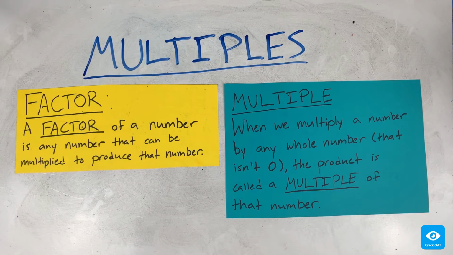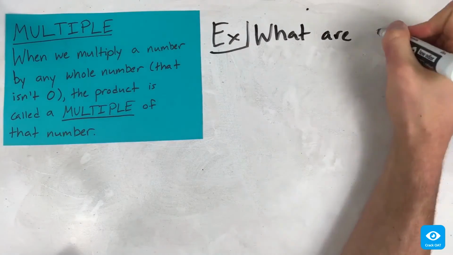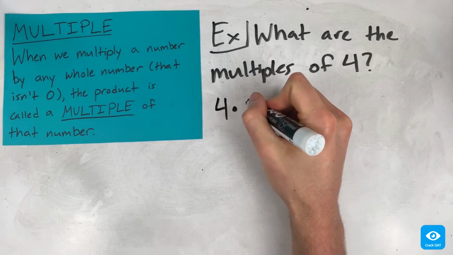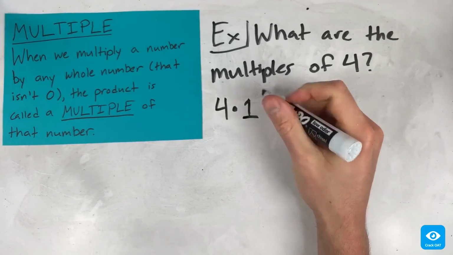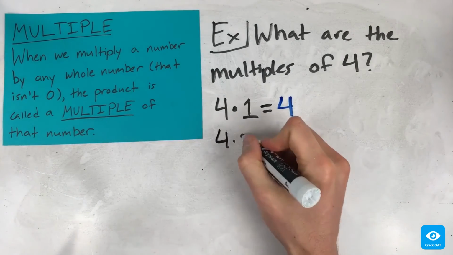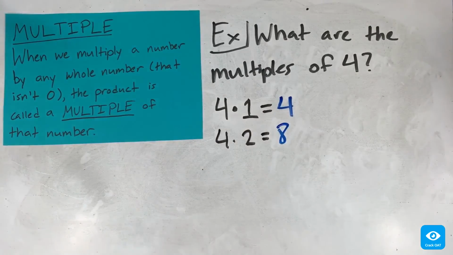I think an example might help. Let's list the multiples of 4. Well, a multiple of 4 is just 4 times anything. So we could do 4 times 1, which equals 4. So 4 is a multiple of 4. Or we could do 4 times 2 equals 8. So 8 is a multiple of 4. Or we could do 4 times